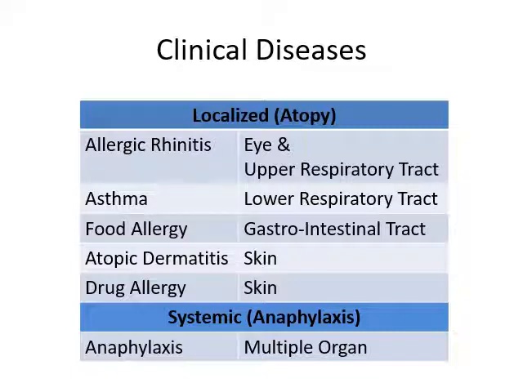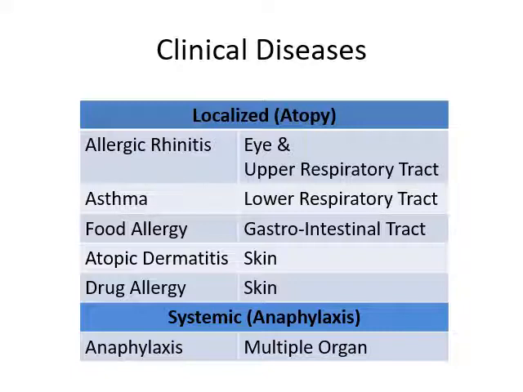Another is asthma, where some types of pollens and other allergens can lead to involvement of the lower respiratory tract, and usually it is manifested by severe bronchoconstriction.